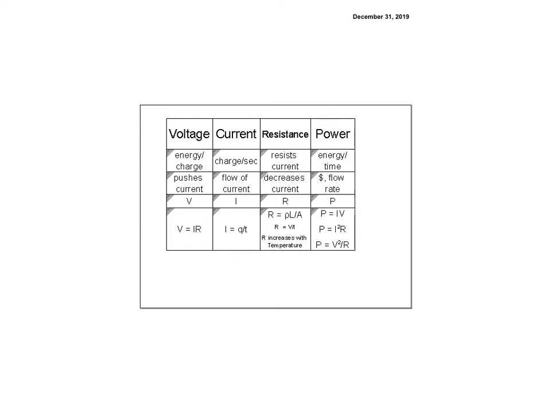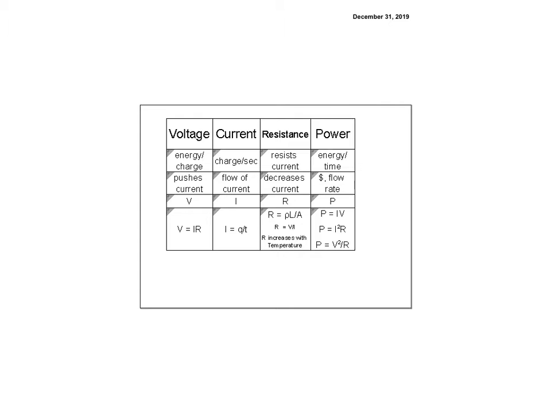Then current is the water flowing, right? So that's the charge per second. It's the flow of the charge. The letter is I, and it is Q per t. And then resistance resists the current. So that would be like the rocks in the stream. And so it decreases the current, makes it less. It's R.